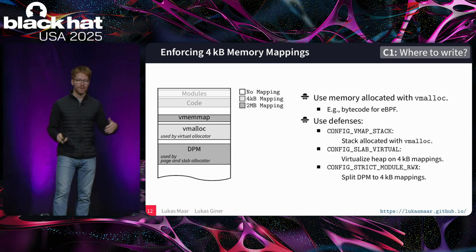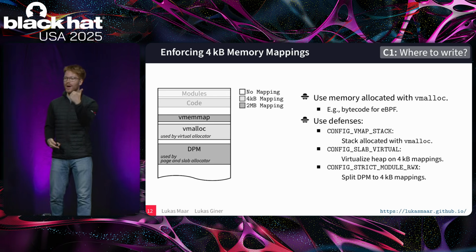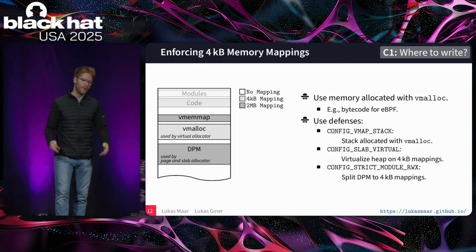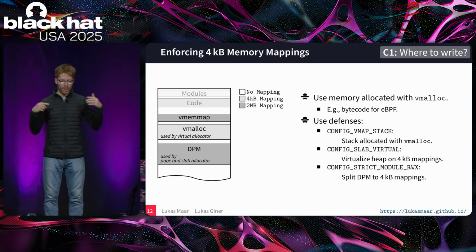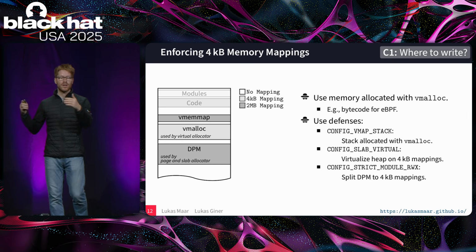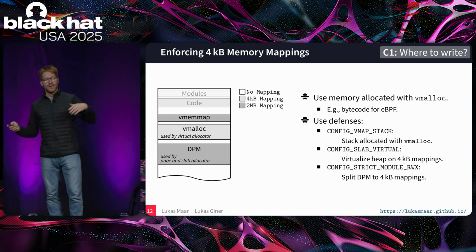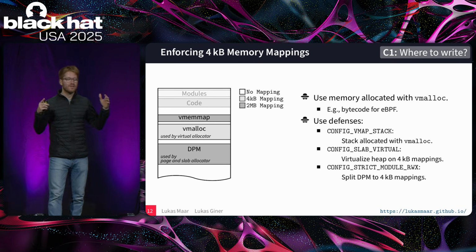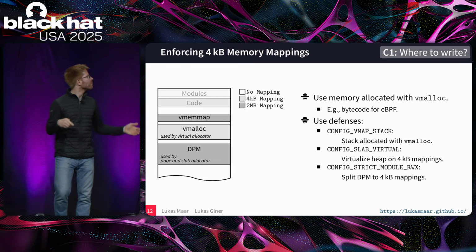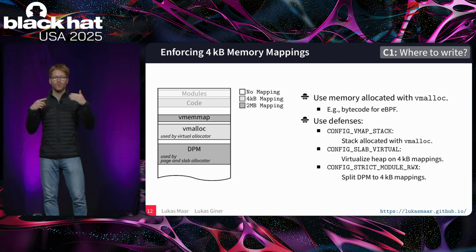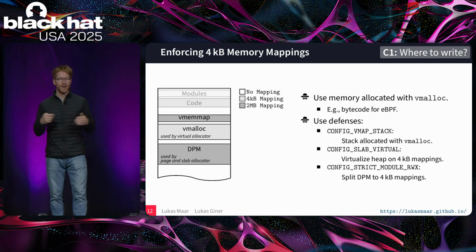Especially for kernel modules, a kernel module is not allowed to be writable and executable. That's one basic defense which we learned a couple of years ago. What this defense does is, when the kernel loads a module to the DPM, so to the physical memory, it sets the permissions of the module code to not writable. However, if the DPM is mapped with 2 megabyte pages and the module code can be as small as 4 kilobyte, the kernel needs to split up this 2 megabyte section into 4 kilobyte mappings.